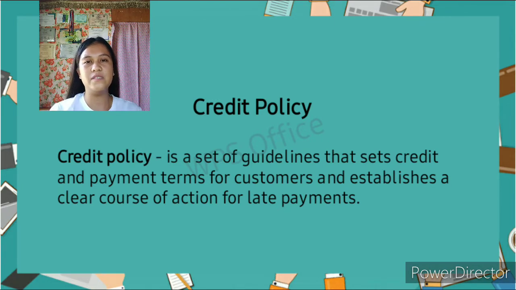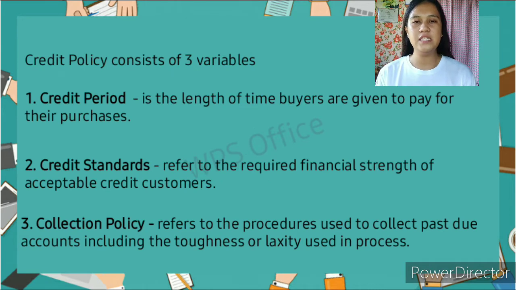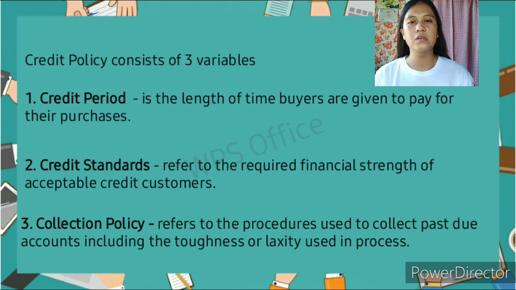In simple terms, the credit policy of a financial institution or business is a set of guidelines that highlight the following points, such as the terms and conditions for supplying goods on credit, customer creditworthiness, collecting procedure, and precautionary steps in case of customer default. Credit policy consists of three variables. These are credit period, credit standards, and collection policy.